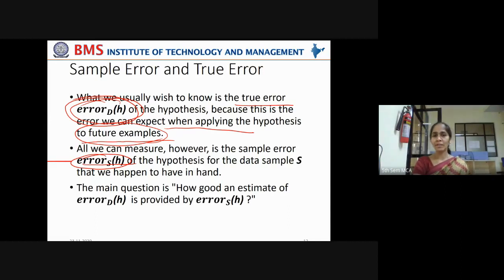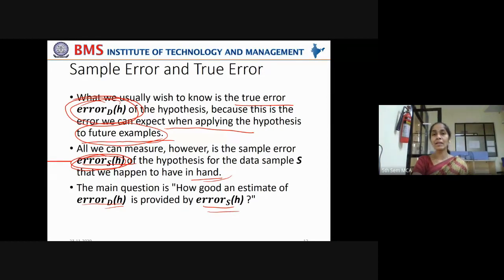So all we can measure, however, is the sample error, error S of h, the hypothesis, for the data sample S that we happen to have in hand, which is under our control. Now the main question is, how good an estimate of error D, that is the true error, is provided by the sample error?